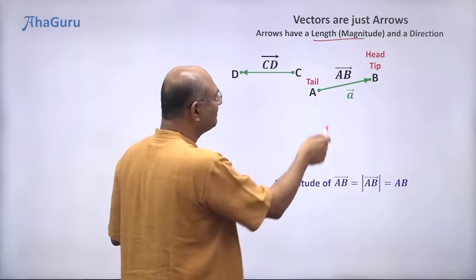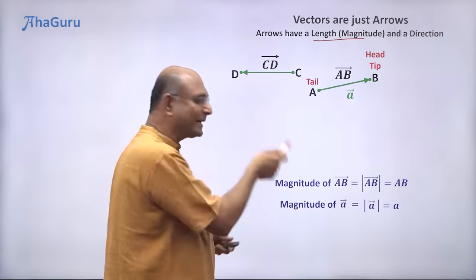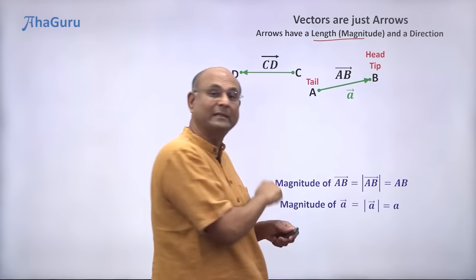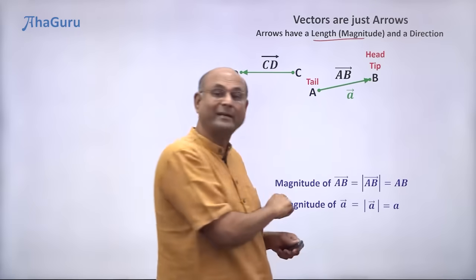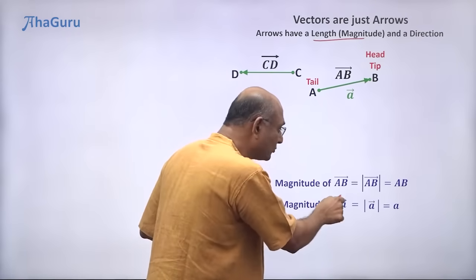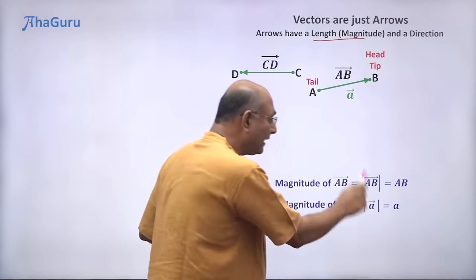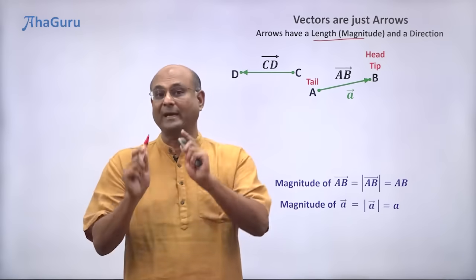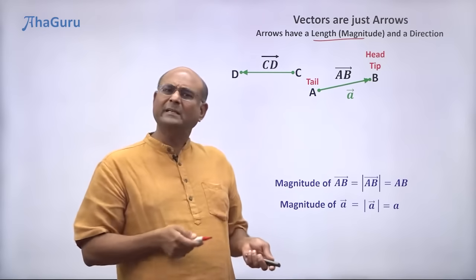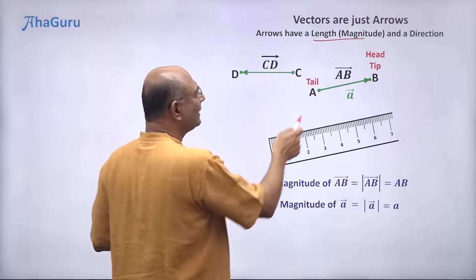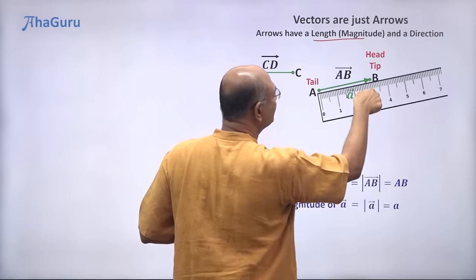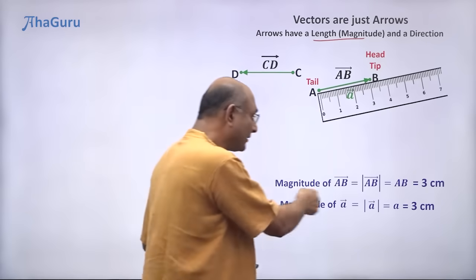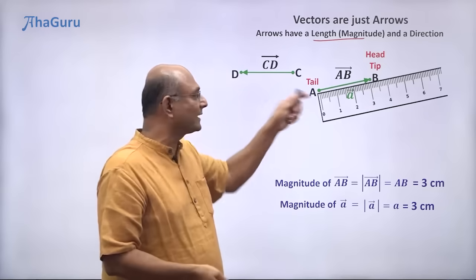We can use the same symbol for a vector. So we can say magnitude of a vector, you can write it like this with two parallel lines with the a vector in the middle. So this means magnitude of a vector, or even better, just remove the arrow symbol. Now remember, a without the arrow always means magnitude, a with the arrow means vector. Okay, how do I measure the magnitude? Well, very simple, just take a scale and place it here. You can see that it is length 3, that means magnitude of AB vector is 3 centimeters. Magnitude of a vector is also 3 centimeters, the same vector, right?